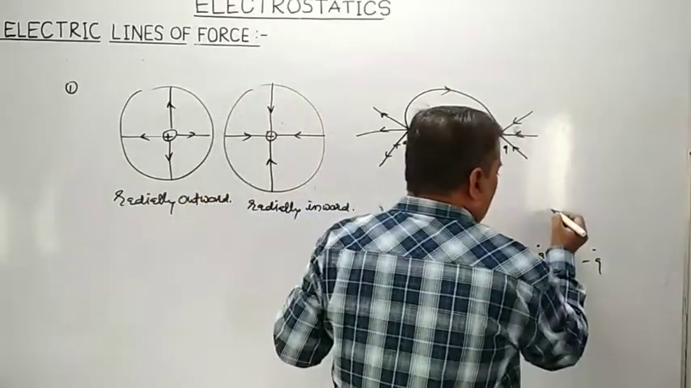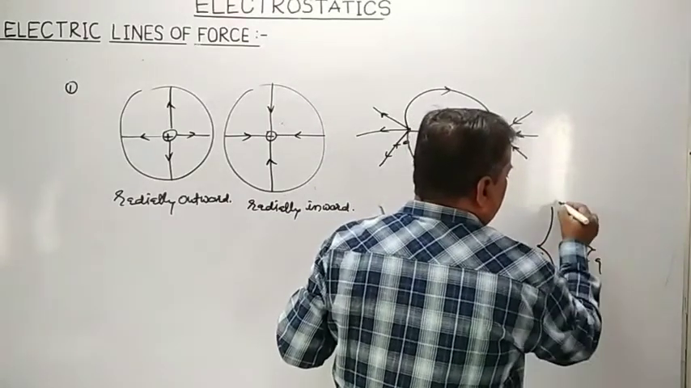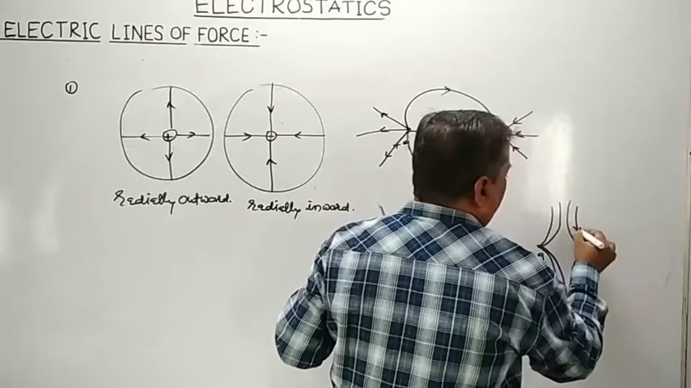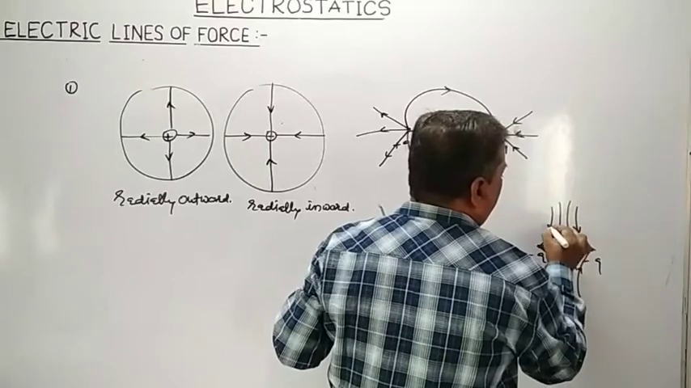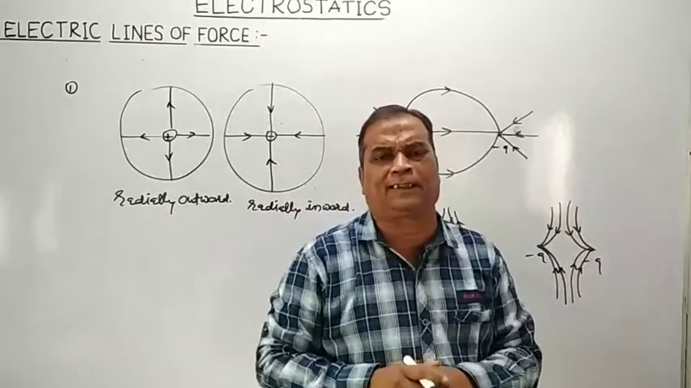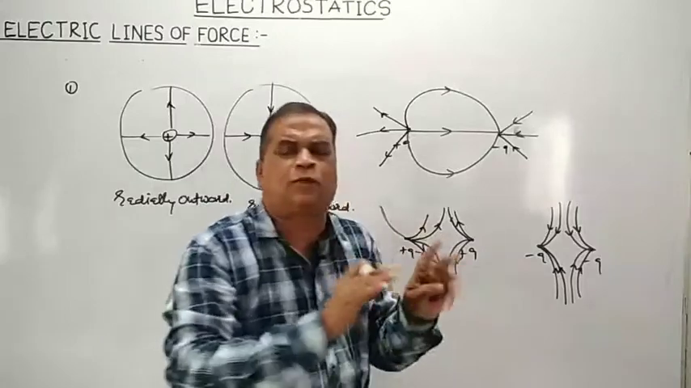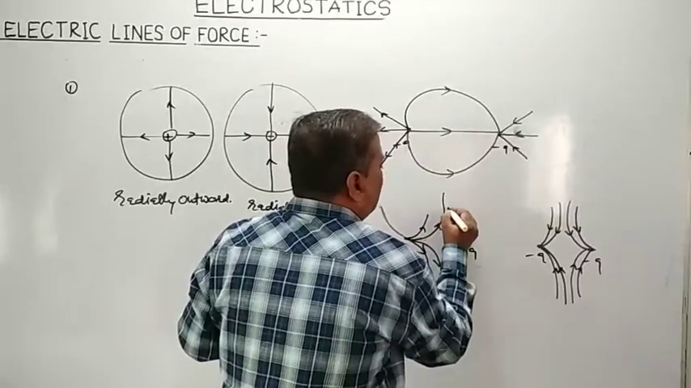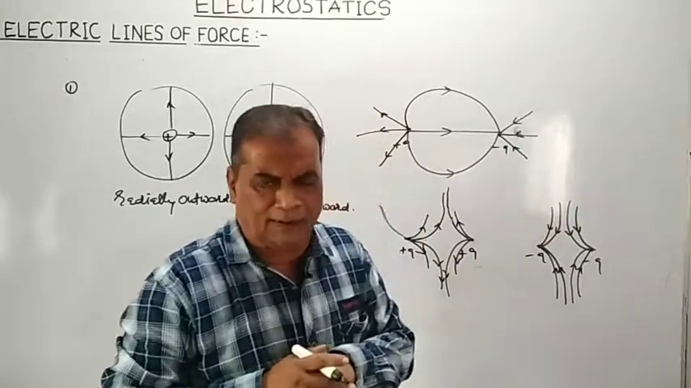Whereas as far as negative charges are concerned, the situation is the same: the electric lines of force will come to end on the negative charge, but they are not allowed to intersect each other. So when we have two positive charges or two negative charges, electric lines of force can be drawn in this manner. But remember, electric lines of force will never intersect. So at most you can show that these lines of force are parallel to each other.